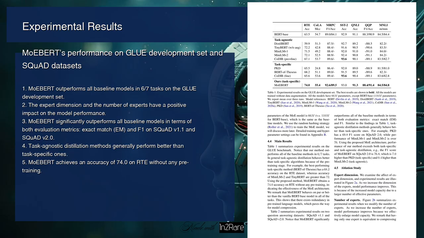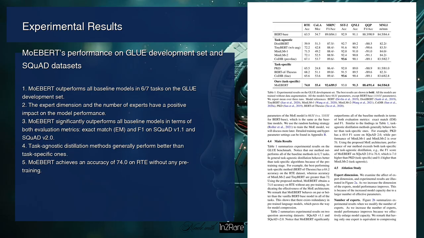The table compares the performance of MoEBERT with several baseline models including BERT, DistilBERT, TinyBERT, MiniLM-V6, MiniLM-V12, CoDIR, PKD, and BERT-of-Theseus. The results show that MoEBERT outperforms all of the baseline models in 6 out of 7 tasks. The authors also observe that task-agnostic distillation methods generally perform better than task-specific ones. For example, the best-performing task-specific method, BERT-of-Theseus, has an accuracy of 68.2 on the RTE dataset, while the accuracy of MiniLM-V12 and TinyBERT is greater than 72.